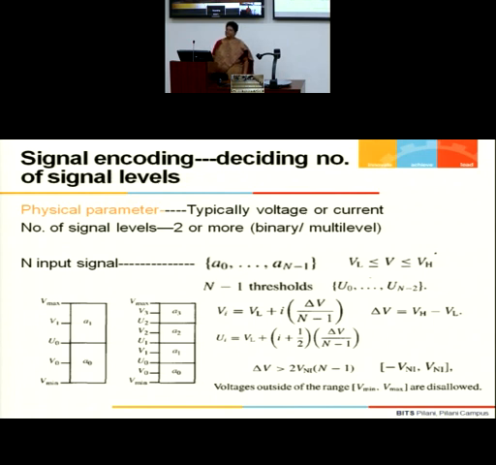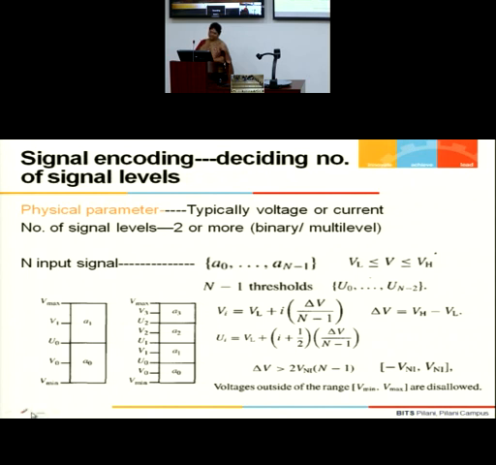It's a binary way of encoding the signal. So typically, either I have a voltage or a current. If it is binary only, I can have only 2 signals, or it can be more than that. I can have a ternary signal, or I can have a quaternary signal, or I can say 2 or more. More means multi-level signaling approach I am taking.